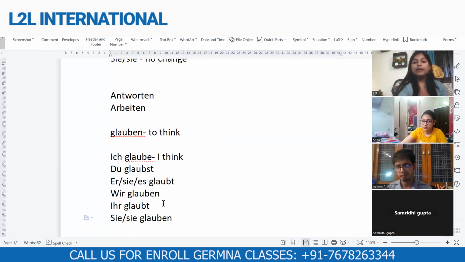And remember one thing always, try to write the verb with small letter every time. If the sentence is beginning with the verb, then you can write it with a capital letter at the first letter, but always try to write the verb in small letter. That's how we do in German.